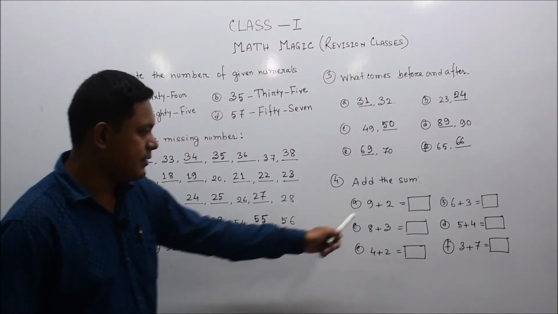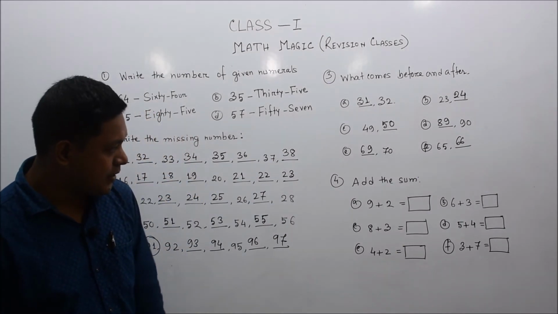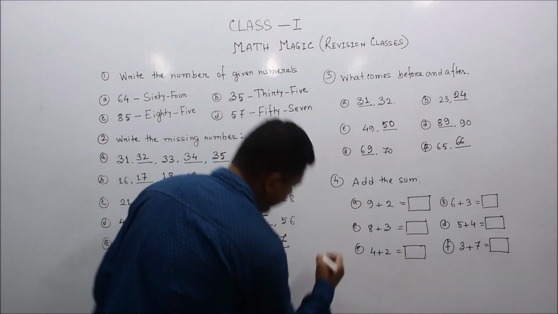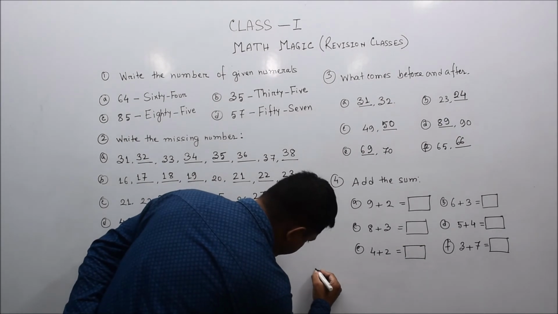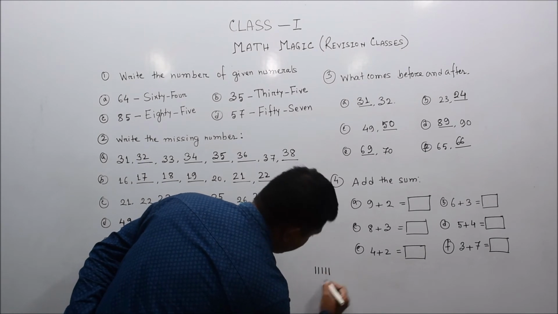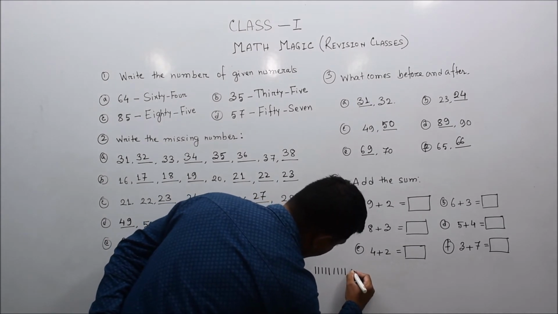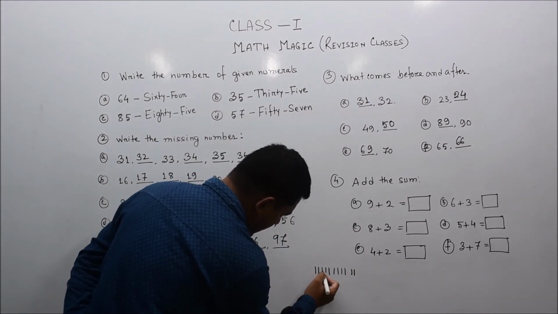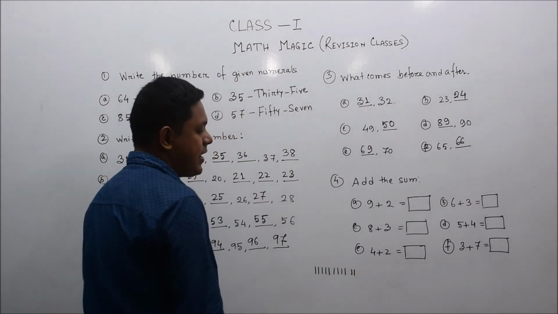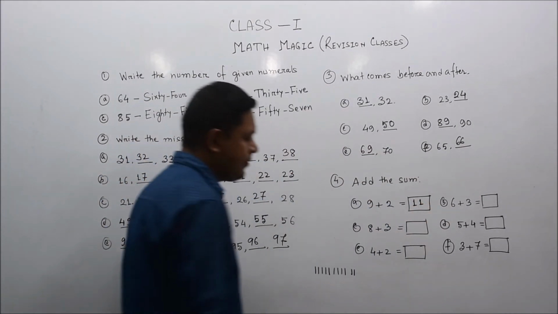Okay, here the numbers 9 and 2. The first number 9 is given. If we add 9 plus 2, how much will it come? I am showing 9 here with line sticks: 1 2 3 4 5, again 6 7 8 9, here the 9 lines, and again 2 lines, 1 2. The total is 1 2 3 4 5 6 7 8 9 10 11. That means if we add 9 and 2, the number will be 11. Fine dear students.